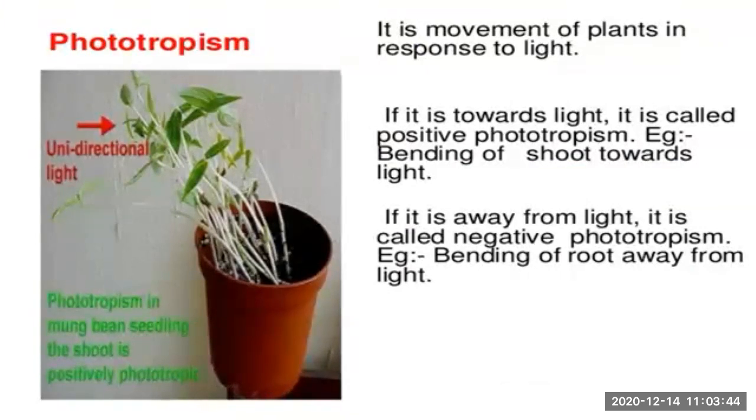Just like bending of the shoot towards the light. And if the movement of the plant is away from the light, then it is called negative phototropism. Example, bending of root. Okay, that is away from the light. So this is phototropism, meaning when the plants need the sunlight, they start moving in the direction from where they can receive the light. So this movement of the plant in response to light is called phototropism.